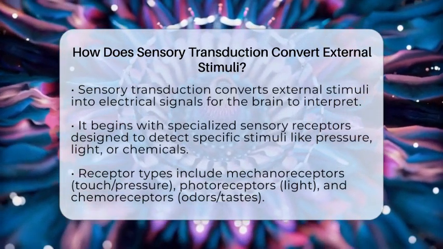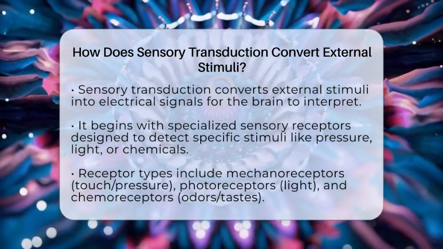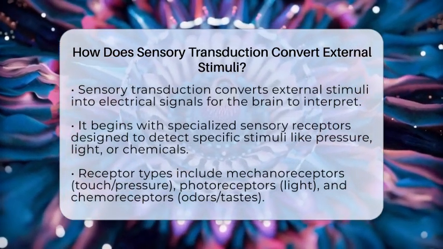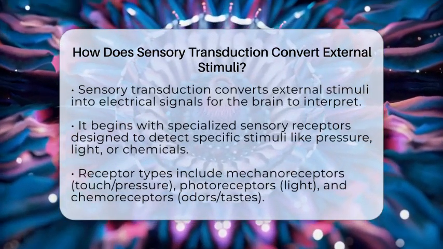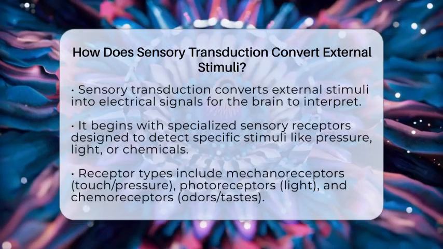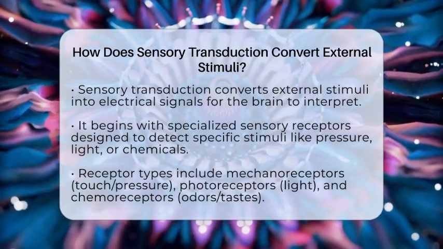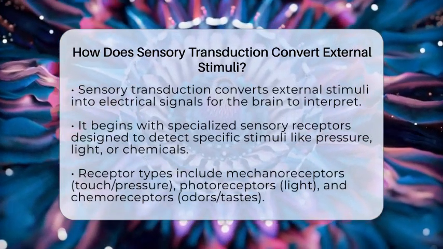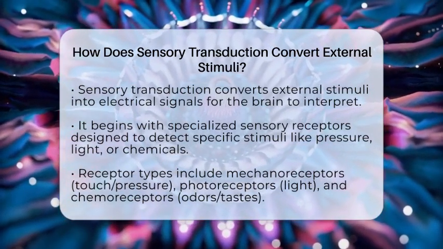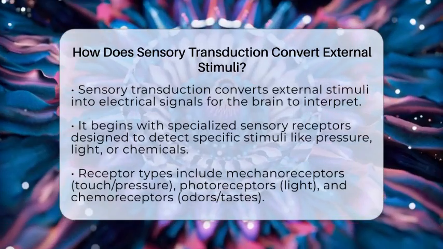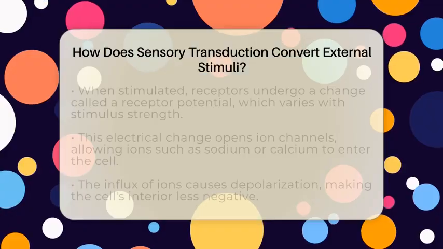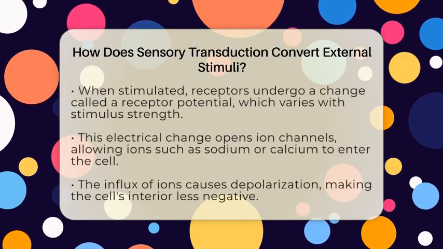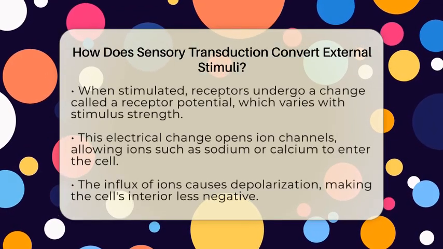The journey begins with sensory receptors, which are specialized nerve endings or cells designed to detect specific types of stimuli. For example, mechanoreceptors respond to pressure or touch, photoreceptors respond to light, and chemoreceptors respond to chemicals like odors or tastes. Each receptor type is tuned to only respond to certain stimuli, a feature called receptor specificity.